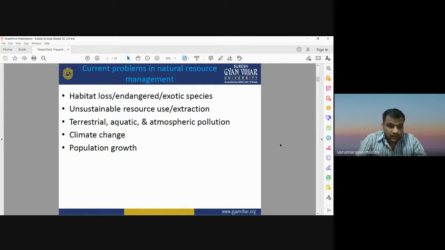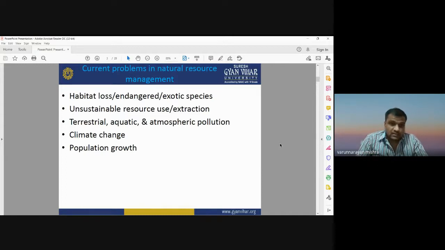So the current problems in natural resource management include habitat loss and exotic species. Species means some species are at the verge of extinction. Some species are going to go extinct within a few years. They are in danger and are going to vanish within a short time.